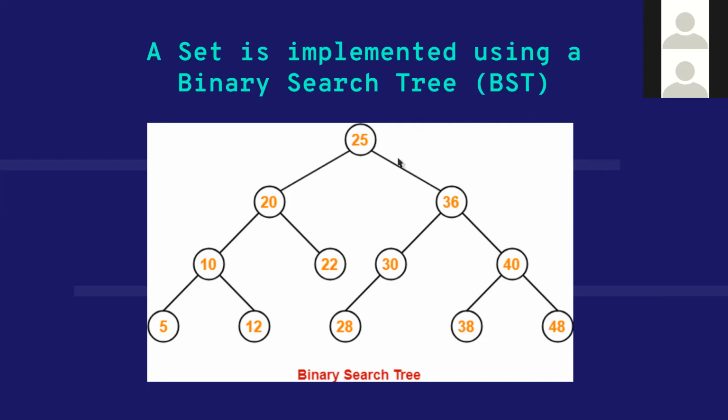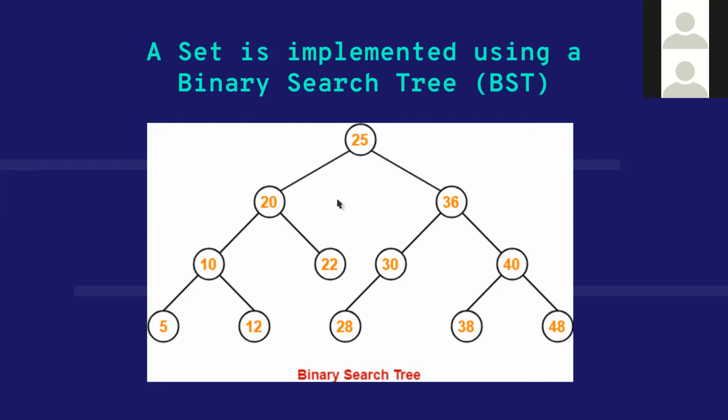For example, let's take 25. 25 is called the root node of this binary tree, because it is at the top, it is the parent of every other node.